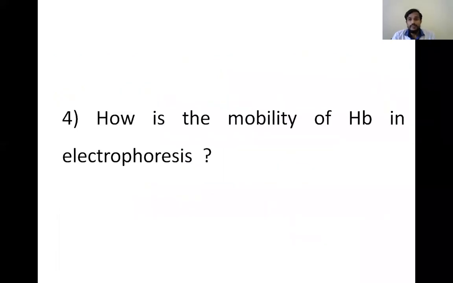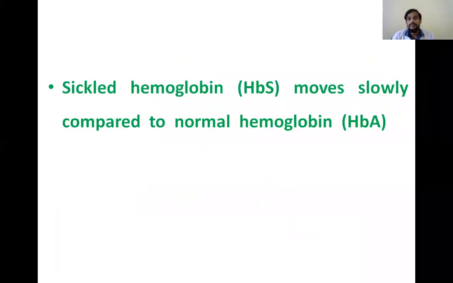Then the next question, how is the mobility of hemoglobin in the electrophoresis? So the sickle hemoglobin, HbS, moves slowly compared to normal hemoglobin, HbA. So in the case, we had seen the gel electrophoresis. Depending upon the gel electrophoresis only, we came to the diagnosis of sickle cell anemia. So how did we come to the diagnosis? The sickle hemoglobin moves slowly when compared to the normal hemoglobin. This we can see in the gel electrophoresis, by which we can come to the conclusion that the diagnosis is sickle cell anemia.